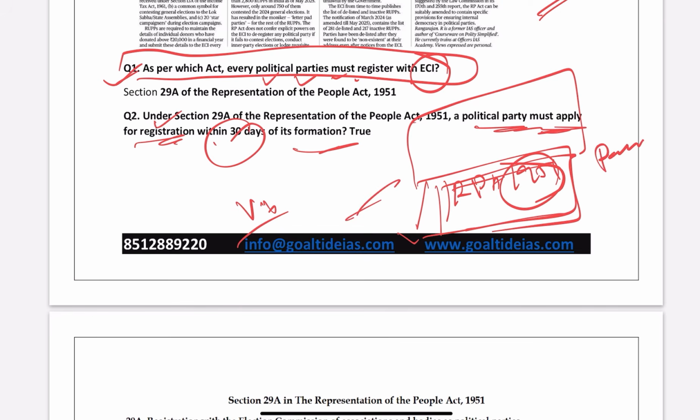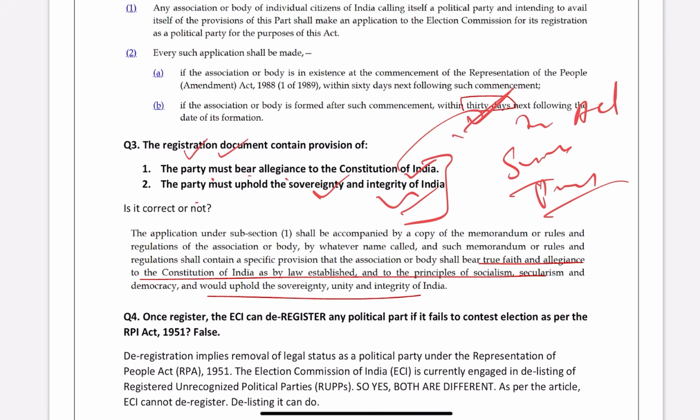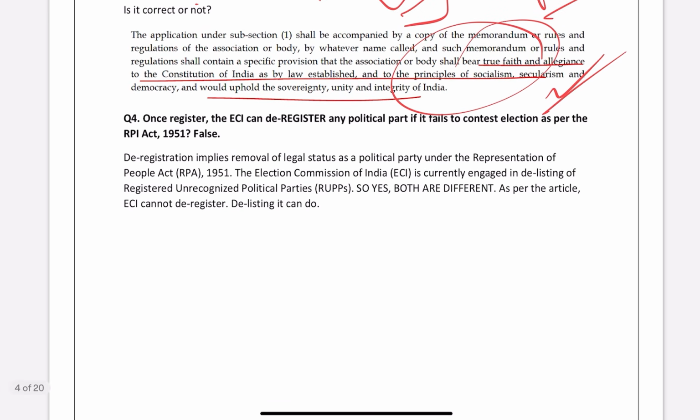एक जो political party का registration है उसका process तो आपसे पूछा है, right. Now if you see, it's a correct statement. Now the third statement says the registration document contains these provisions. What is the provision? That they will bear allegiance to the Constitution of India and they will uphold the sovereignty and integrity of India. It is written in the Act or not? Yes, it is written. 100% this is a correct statement. समझ में आया? And the last question, if you see from this article, says once registered, can ECI deregister any political party?